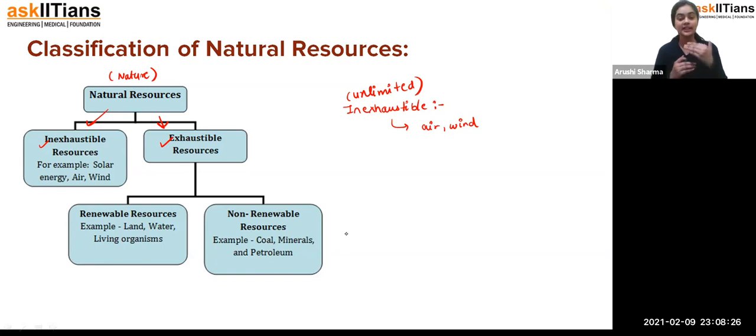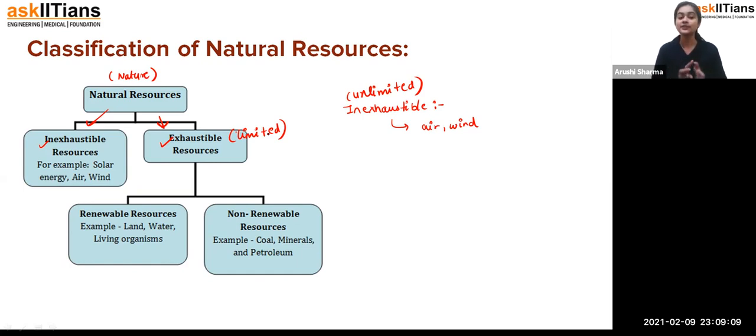Students, you can see inexhaustible ones are those which are present in unlimited amount, but the exhaustible resources are those type of resources which are having very limited amount. That means if you are using them more and more, more than requirement, and you are wasting them, then that is how they become very limited. And if you are wasting it, what will be the result? At one point of time they are going to exhaust completely and you can't use them again. So the resources which are present in a very limited amount, and you have to think about how you should use them so that they are not going to exhaust, these are called the exhaustible resources.